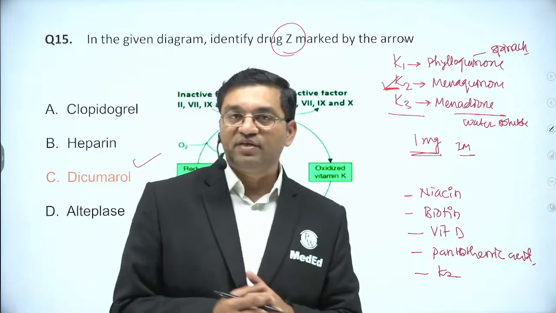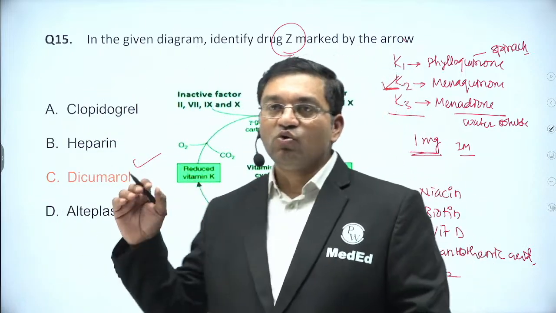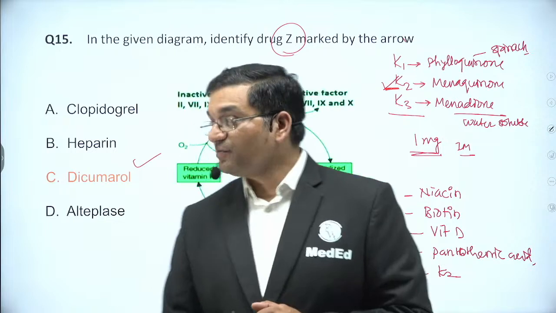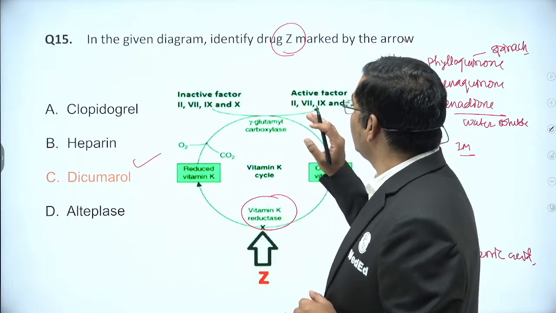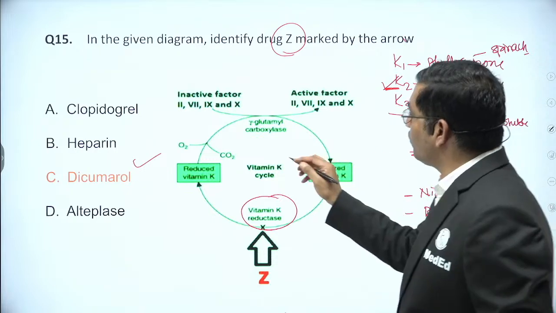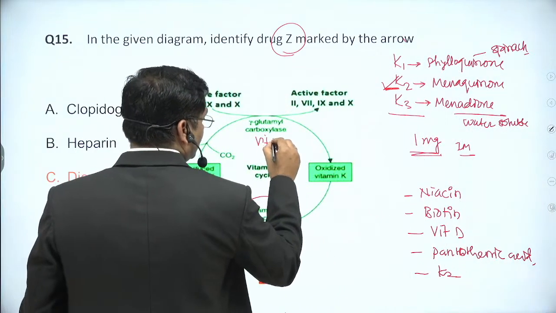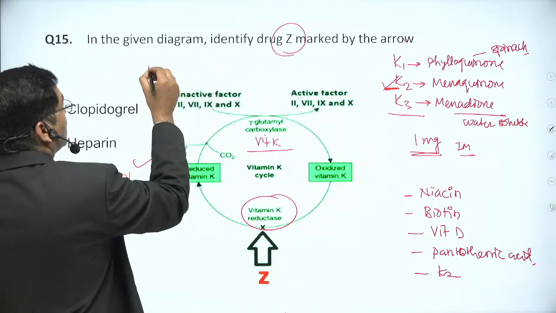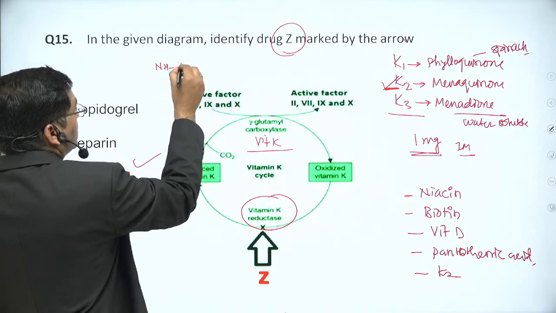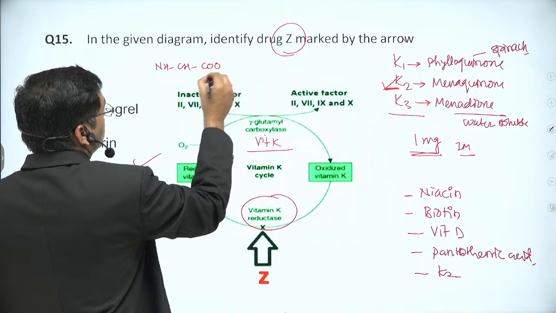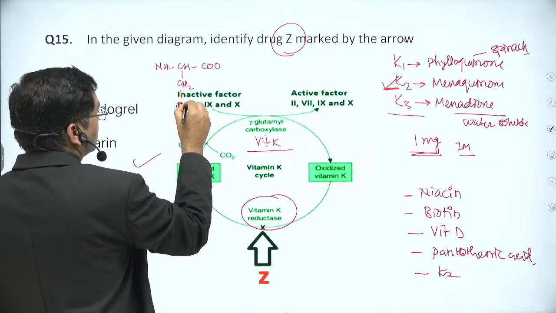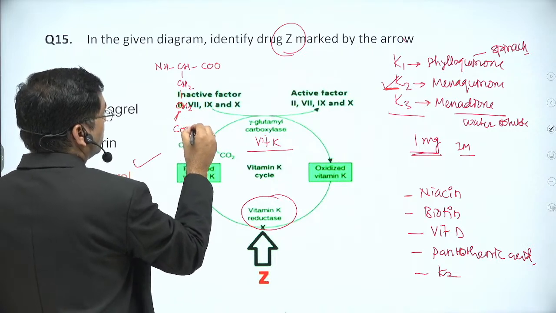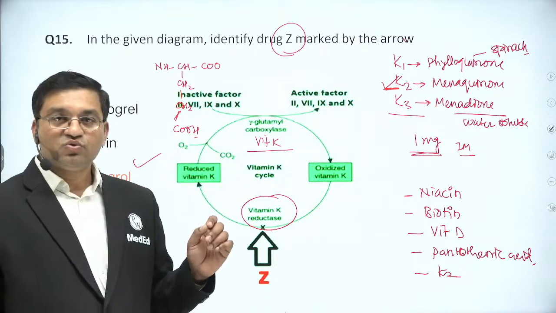Now, what is the function of vitamin K? It is required for post-translational modification, gamma carboxylation. It converts glutamate in clotting factors 2, 7, 9, 10.